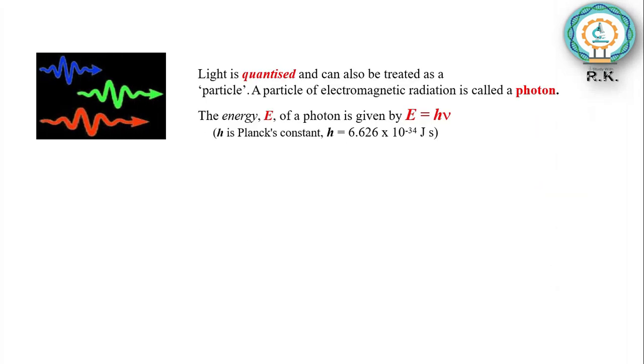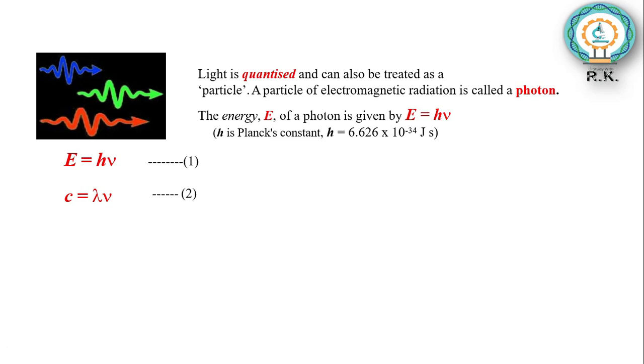Light is quantized and can also be treated as particle. A particle of electromagnetic radiation is called a photon. The energy of a photon is given by E is equal to h nu, where h is Planck's constant and its value is 6.626 into 10 raised to minus 34 joule into second. Now we have two equations. First one is E is equal to h into nu, and second one is c is equal to lambda into nu.